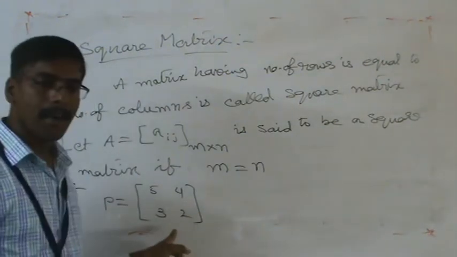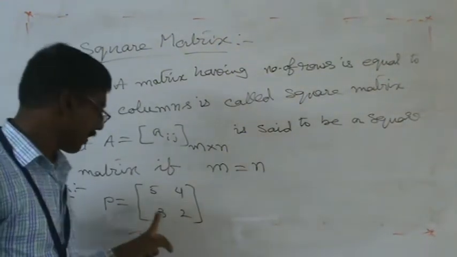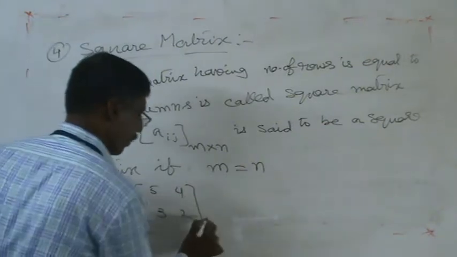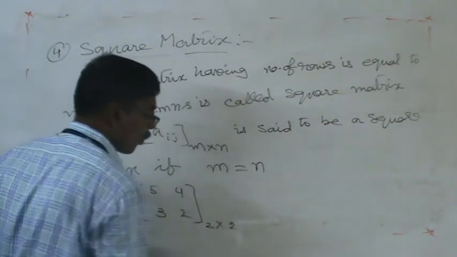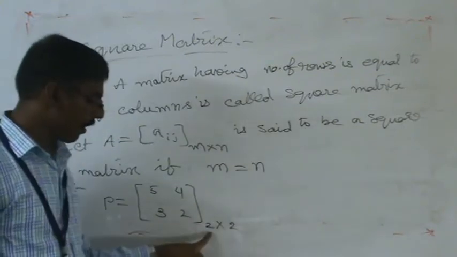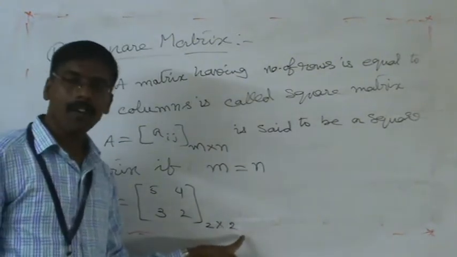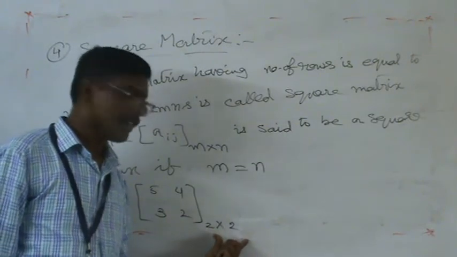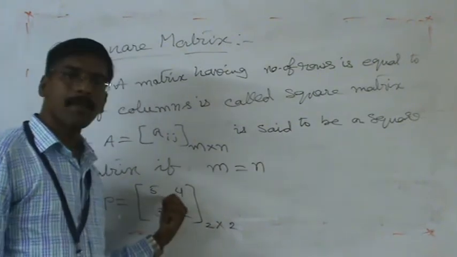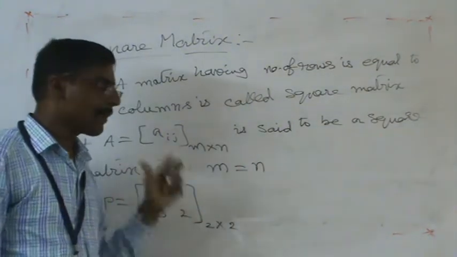In this example, number of rows is 2 and number of columns is 2. 2 by 2 matrix. So number of rows 2, number of columns 2. So number of rows and number of columns are the same. Such a type of matrix is called a square matrix.